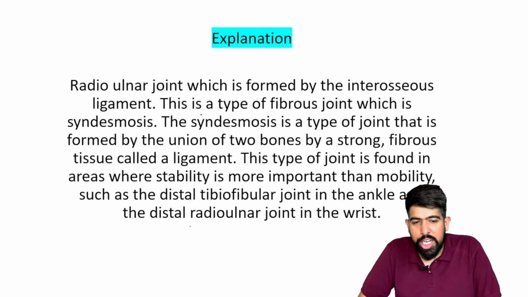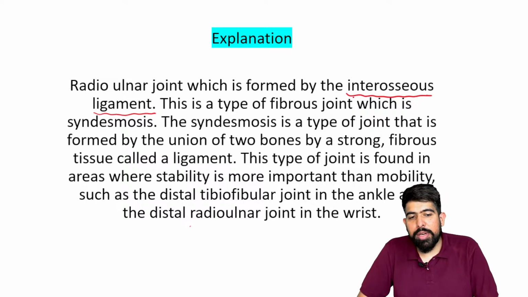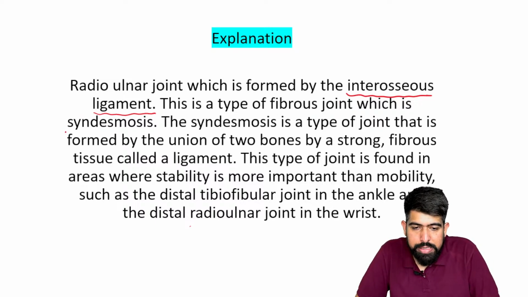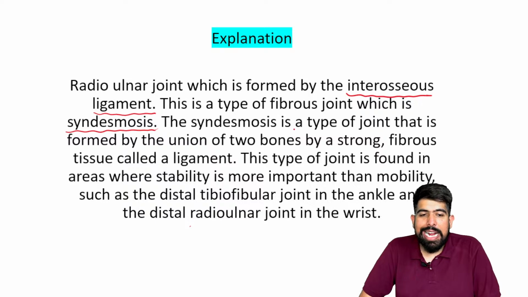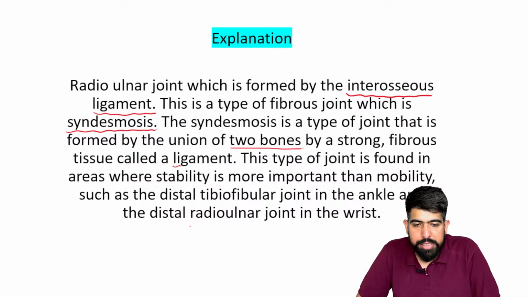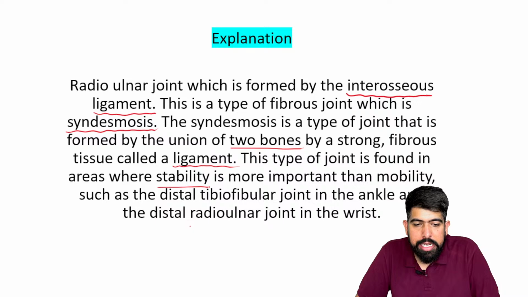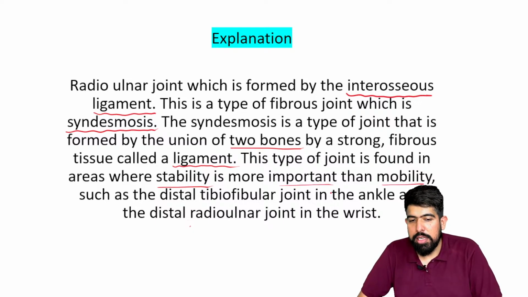Yes. So the radio-ulnar joint, which is formed with the interosseous ligament, this type of fibrous joint is known as your syndesmosis joint. Syndesmosis is a type of joint, a form of union of two bones by strong fibrous tissue called the ligament. This type of joint is found in areas where stability is more important, and mobility is also needed, such as the